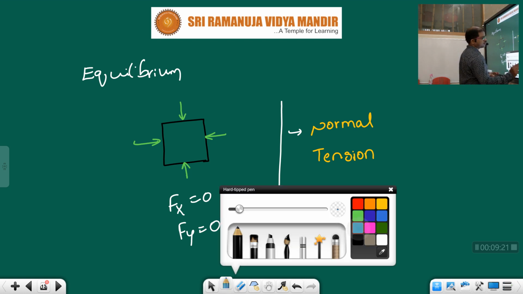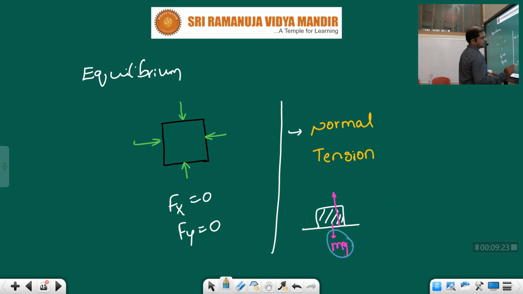This weight is created due to what? Gravity. But this normal force is created due to what, children? Due to the surface of contact, which is vertically up. That is action. Reaction also will be there, no? That is downwards. That is also N only, but opposite in direction.